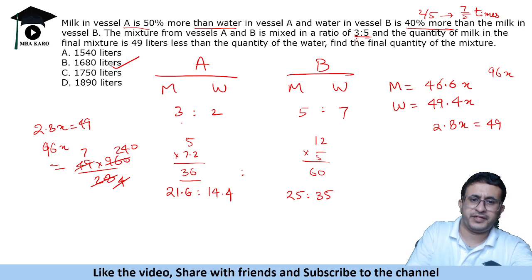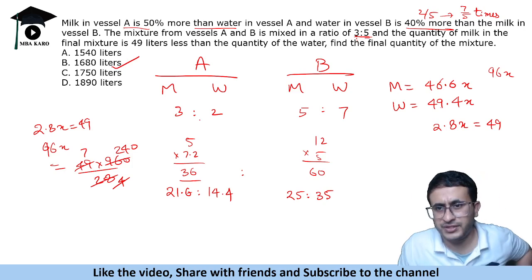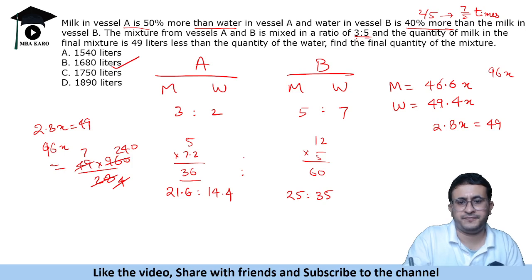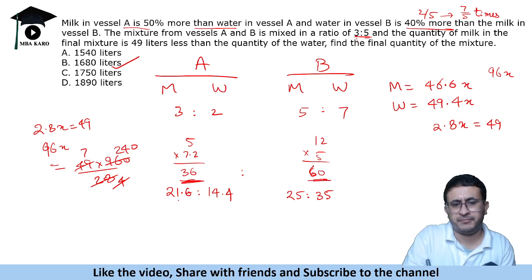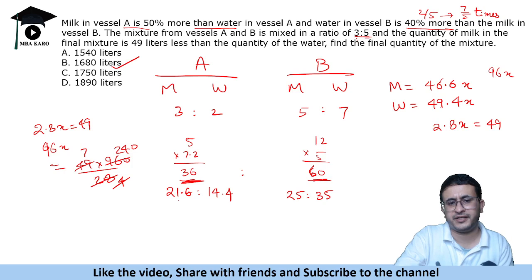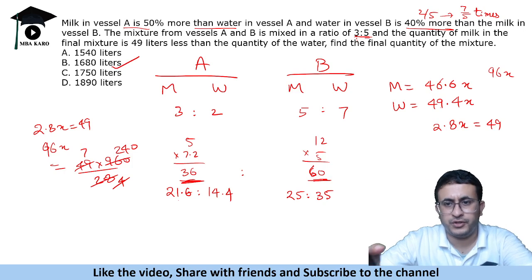Okay, so we were given 3:2, 5:7. Okay, and we had to take the total in 3:5. So we multiplied this by 5 to get the total 60 liters. If this is 60, this should be 36. We find the portion of milk and water, and as per the given condition, we solve for the total quantity of the mixture.